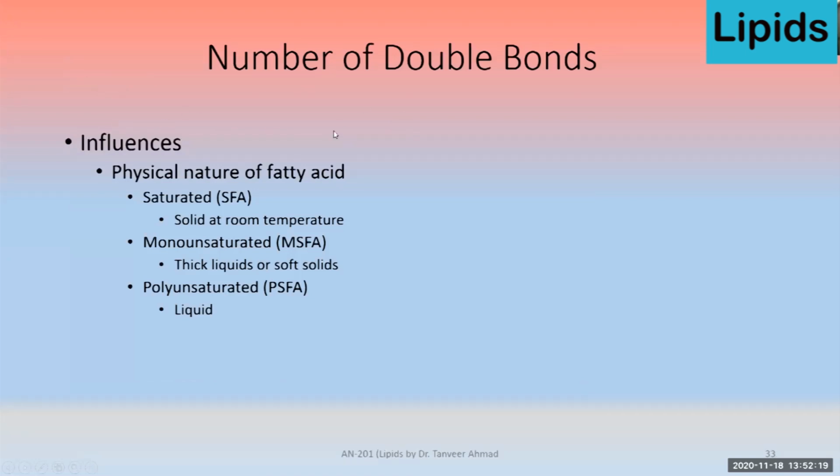So again, on the basis of number of double bonds, the physical nature of fatty acids differs. We have already discussed that if there is no double bond, it's a saturated fatty acid. They are solid at room temperature. So these are the physical properties. If it's a monounsaturated fatty acid, they are thick liquids or soft solids. But polyunsaturated fatty acids are liquid at room temperature.